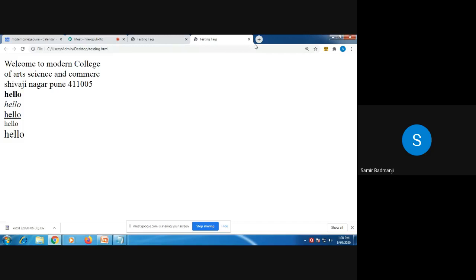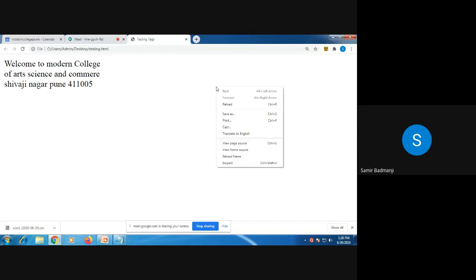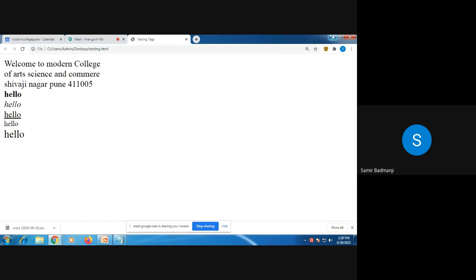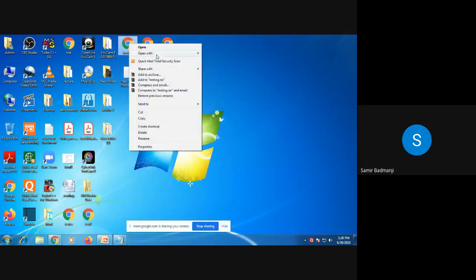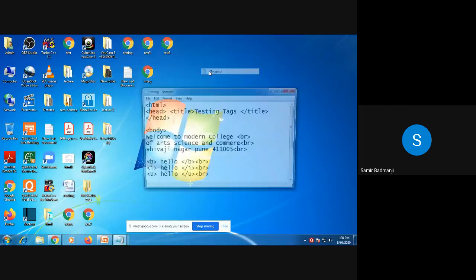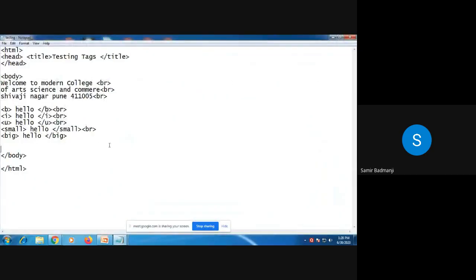Now we'll see the heading tags. Again, I'll just right click on this testing, open with notepad. So after this, I'll just write the heading tags. You can just see.